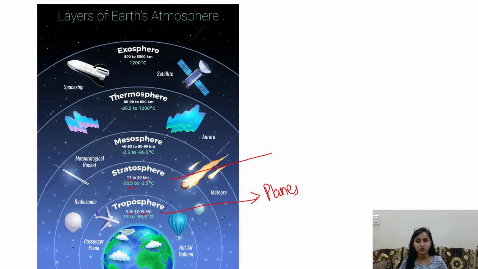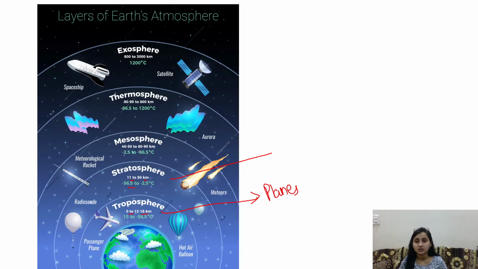Second is the stratosphere, from 11 to 50 kilometers. Here the gas balloons fly in the stratosphere. The meteors fall in this layer of the atmosphere.